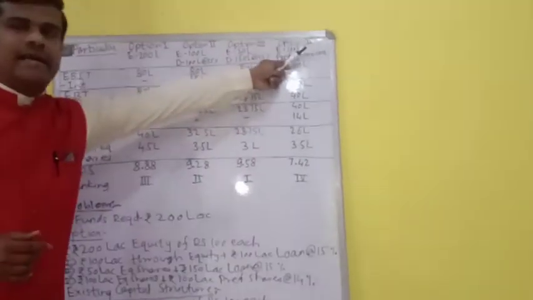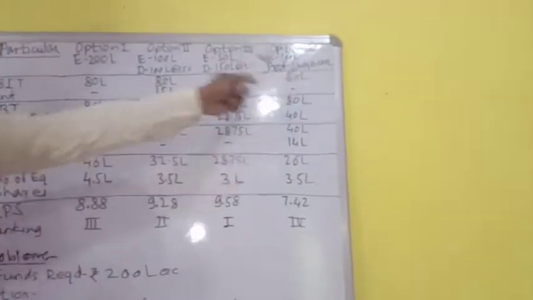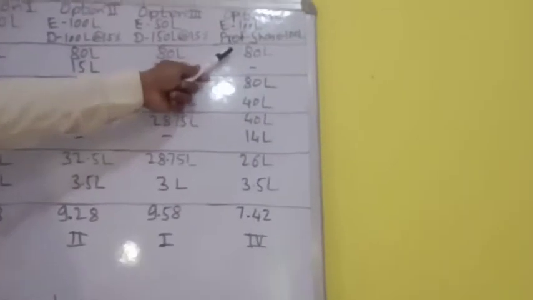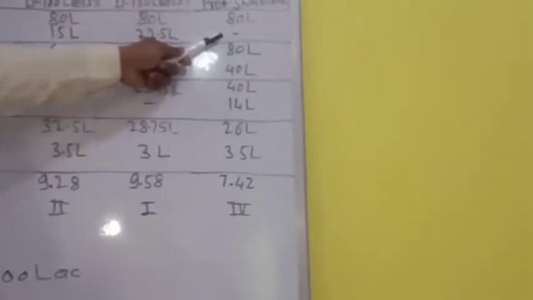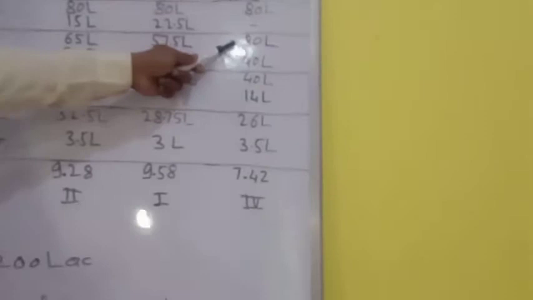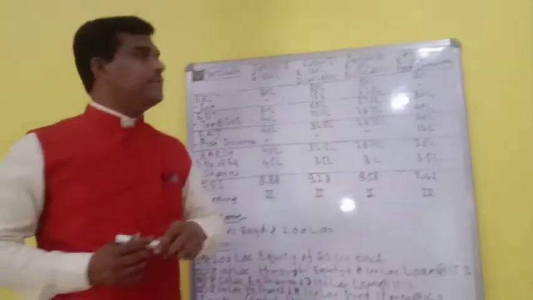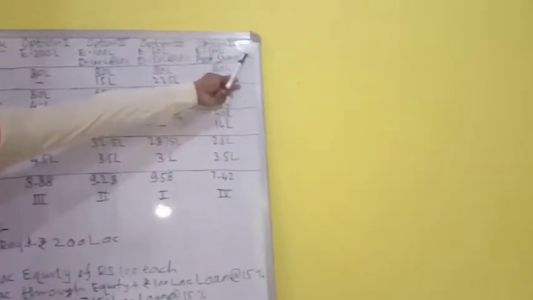And in the last case, option number 4, there is the equity of 100 lakh and there are preference shares of 100 lakh. So the situation was EBIT 80 lakhs. As there is no debt, there is no interest, so it is dash. So earning before tax comes to 80 lakh, minus tax at 50% comes to 40 lakh. Hence earnings after tax comes to 40 lakh. Then from this earning after tax you will be subtracting the preference dividend. In this case there is a preference dividend. You are going to have 100 lakh rupees preference shares at a 14% rate of dividend. So 14% of 100 lakhs comes to 14 lakh rupees preference dividend.